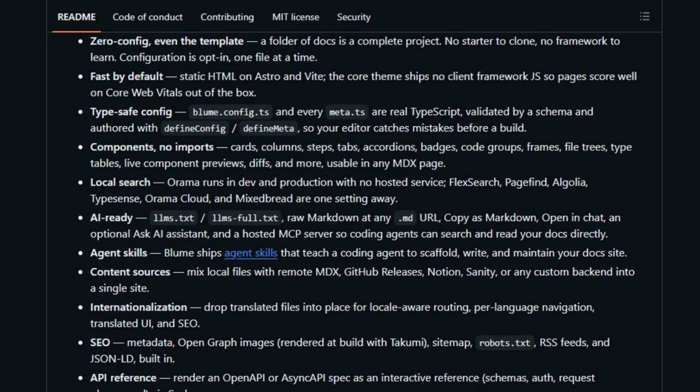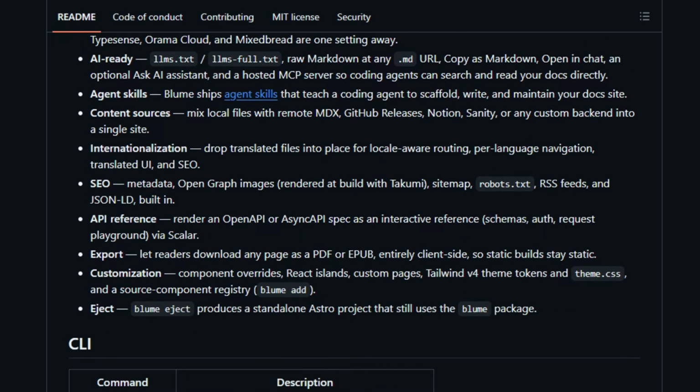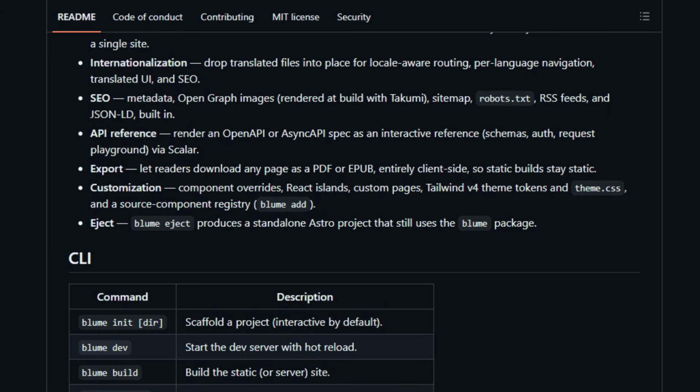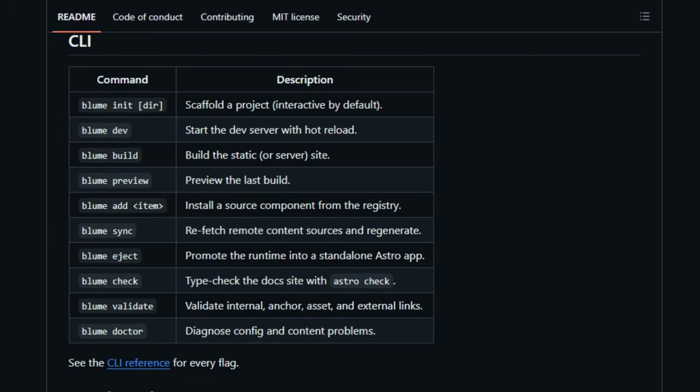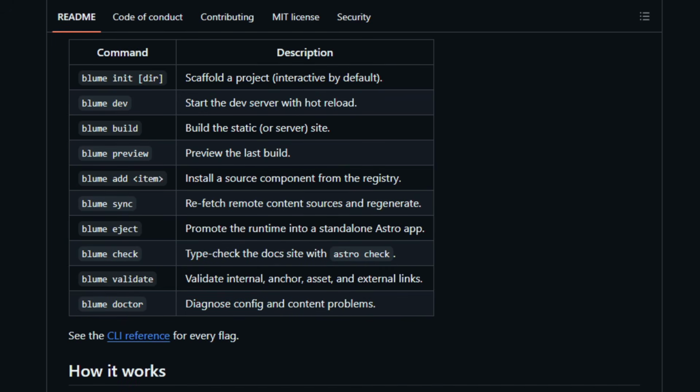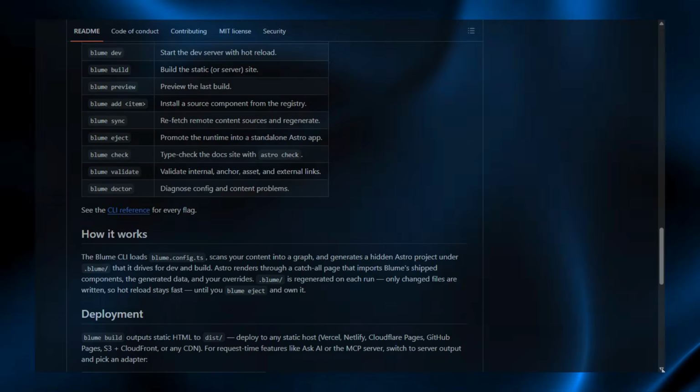Search runs locally, and it's AI-ready with llms.txt, raw Markdown URLs, an optional Ask AI assistant, and a hosted MCP server so coding agents can read your docs. Run Blume in it and document what you ship.